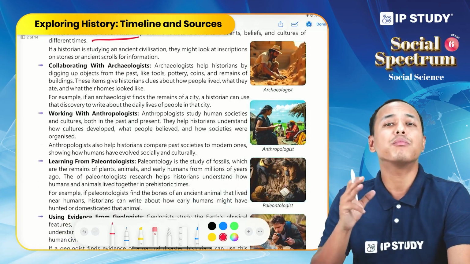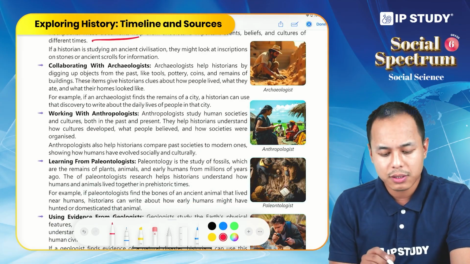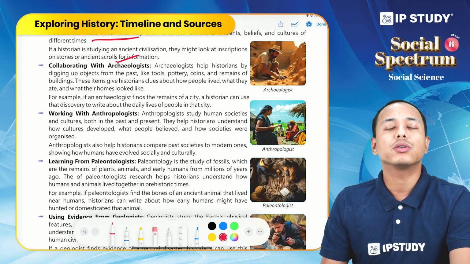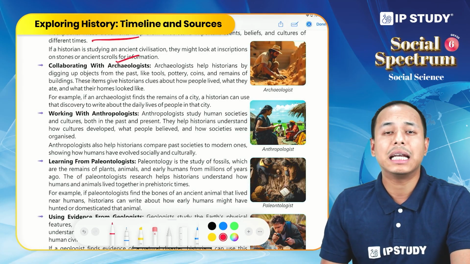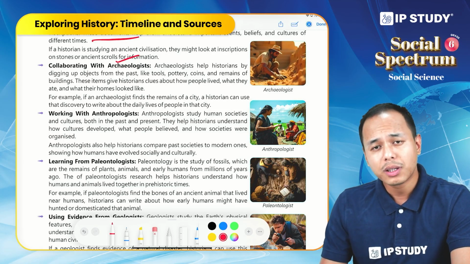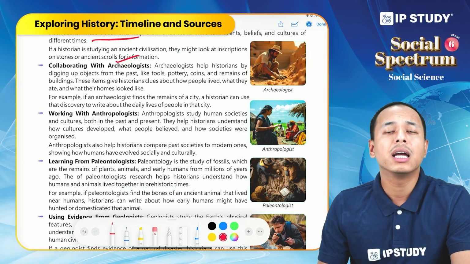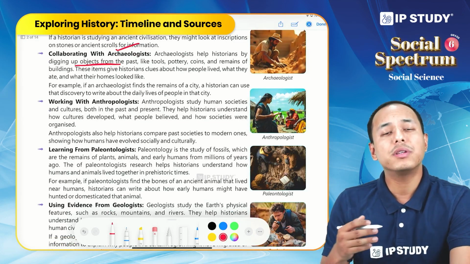Now let us see the different occupations that help historians. Firstly, archaeologists. Archaeologists are the people who study past objects. They dig, they excavate the objects from the ground, and this helps historians. The objects from the past can be anything.